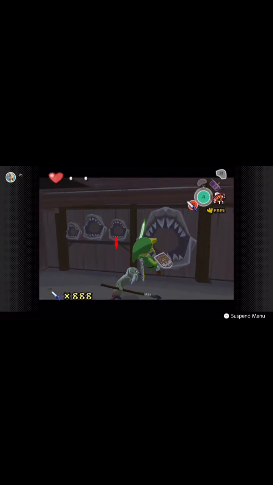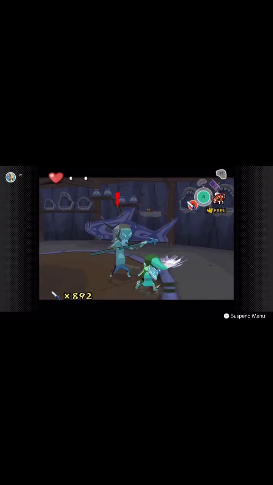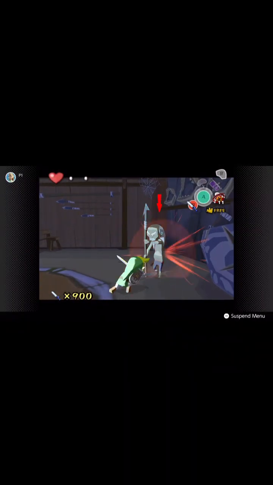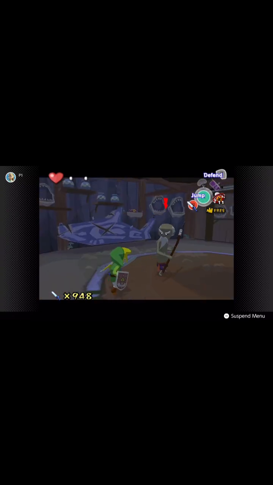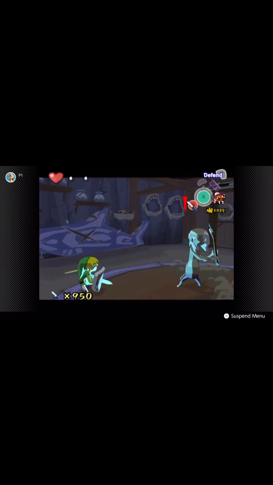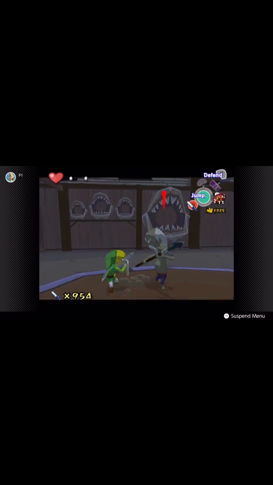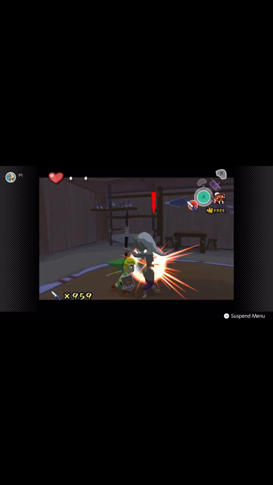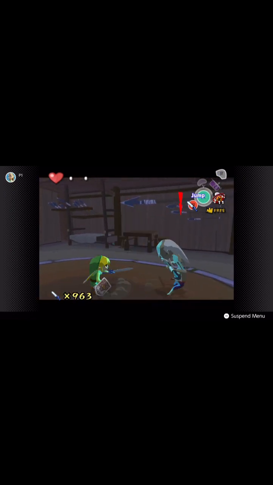Zelda's side stories or out-of-timeline games like Hyrule Warriors, as confirmed by producer Eiji Aonuma, provide a close analogy. Hyrule Warriors, though linked to the main series, is set in a separate dimension and doesn't interact directly with the main timeline, like a cosmological bubbled universe isolated from others but born from the same cosmic foundation. Each of these bubbles in Zelda canon has its own reality, history, and even rules in the case of Lorule, but can share characters, themes, or even portals under special conditions, reflecting theoretical bubble collisions in parallel universes.